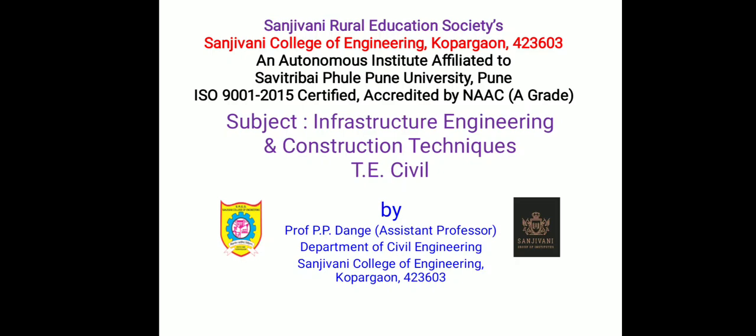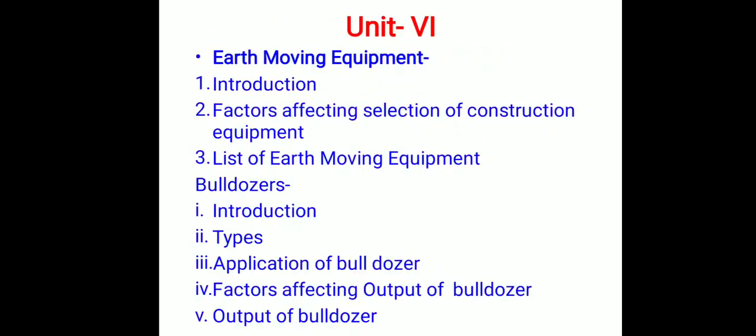So, in this lecture, we are moving to the last unit of the subject, unit number 6, that is earth moving equipments. Under this unit, we are going to study and discuss the various construction equipments that are used on the construction site. A variety of construction equipments are available in the market, and all these equipments can be used as per the requirement or as per the conditions of the site.